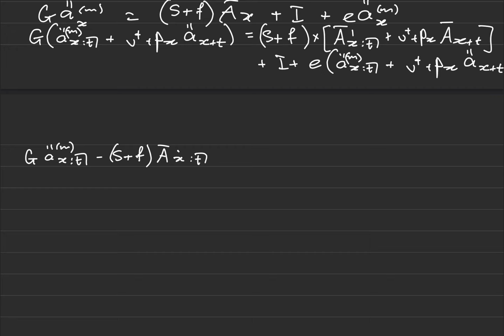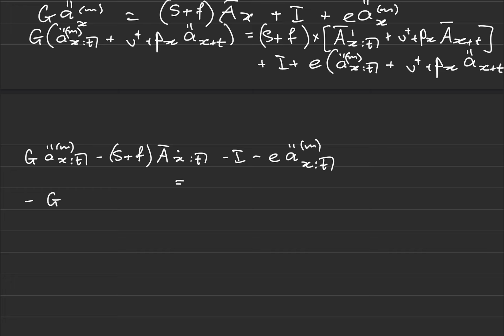Okay, and what else do I need on the side? Well, I'm going to need an initial expense here. So minus the initial expense. And then I'll also need this term here. So minus E A_{x+t:m}. Okay, now everything else will go to the other side of the equation. So this equals to, now remember this term needs to go to the other side. So I'll have negative G.